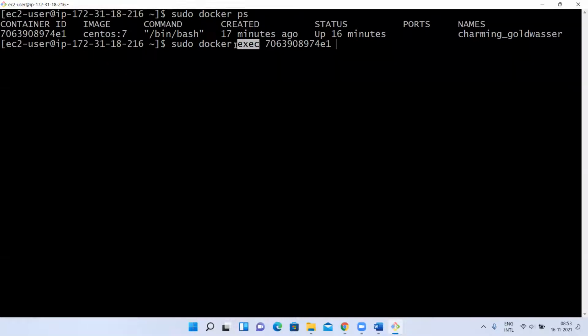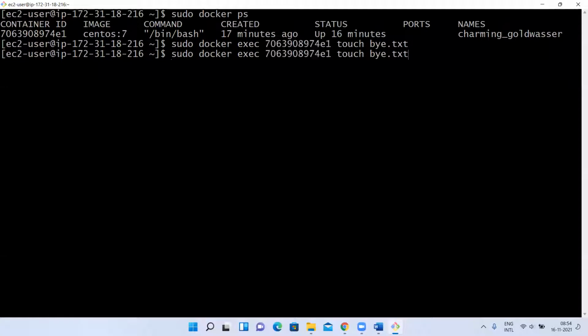But instead of attach, I'm using exec, and what command I have to perform inside that container, I'm giving here only. I'm giving touch by.txt. Now if I execute this, see where I am, on my Docker host. From the Docker host I executed this command. Still I'm on the Docker host only. I haven't entered inside the container, but this command has been executed inside this container.